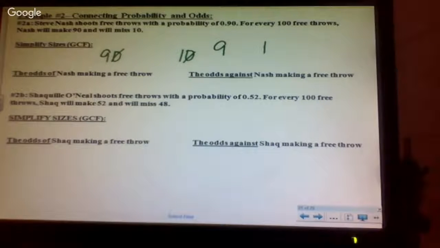Miss 1. So what's the odds of Nash making a free throw? 9 to 1. What's the odds against? 1 to 9. So you just work with the numbers.